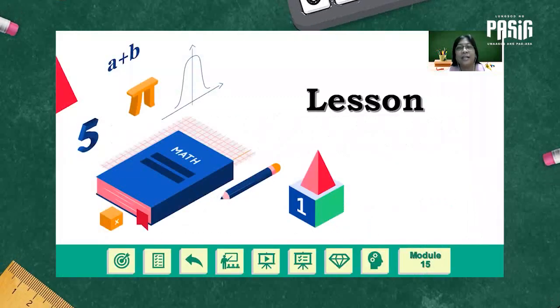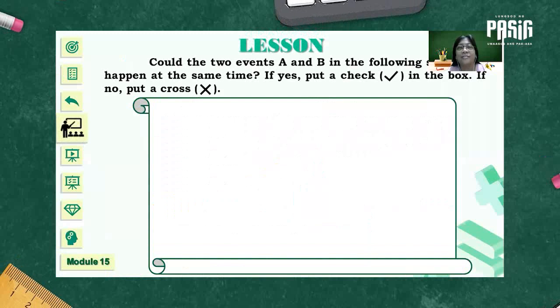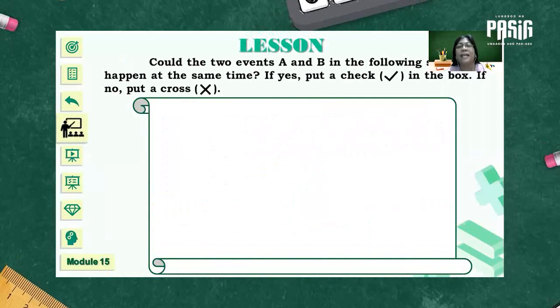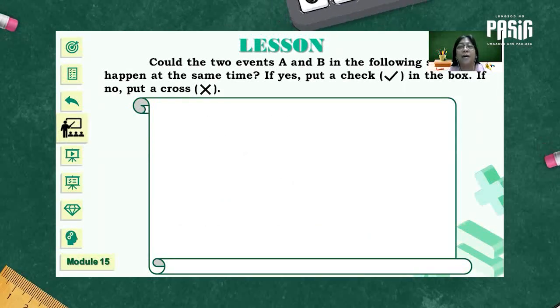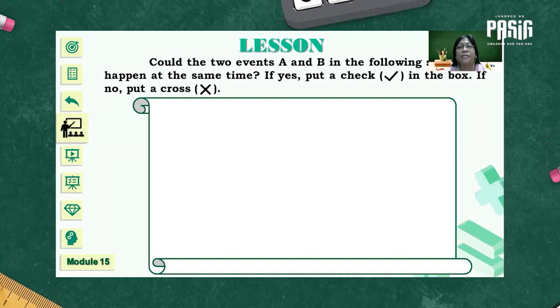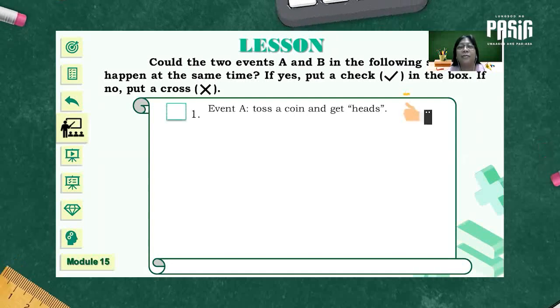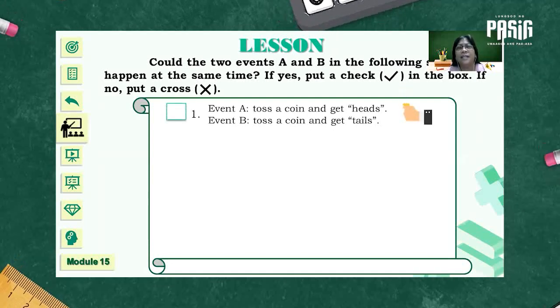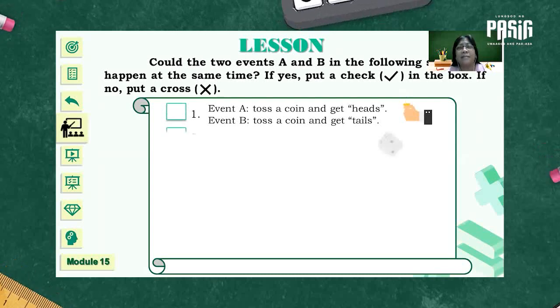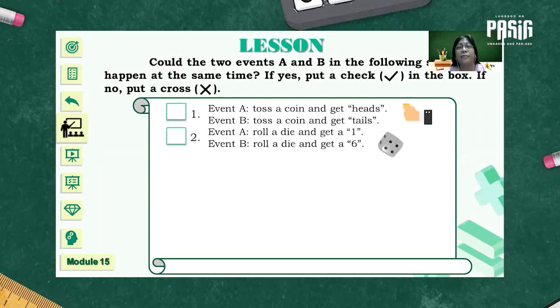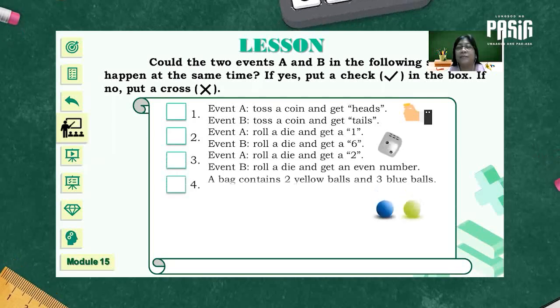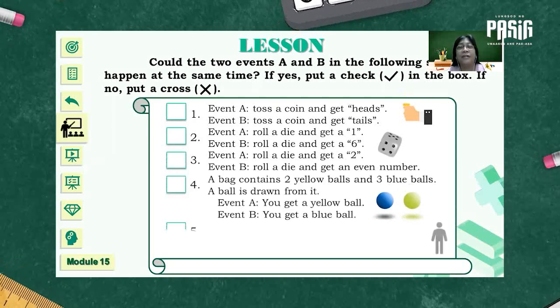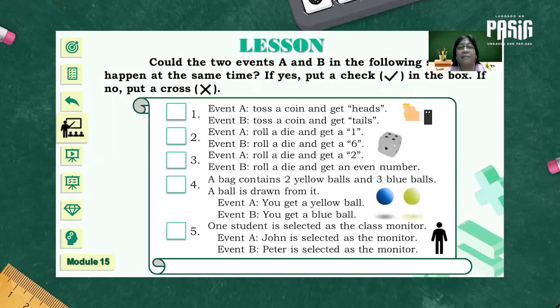To continue with our lesson, I would like you to answer this first. Could the two events A and B in the following situations happen at the same time? If yes, put a check in the box. If no, put a cross. For number 1, can these two events happen at the same time? How about number 2? Number 3? How about number 4? And number 5?